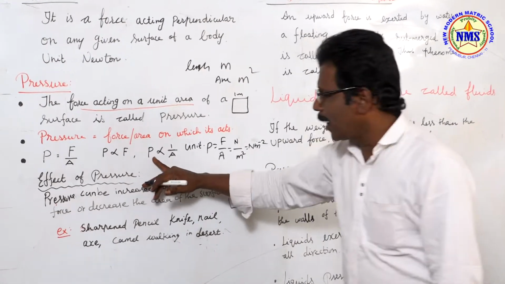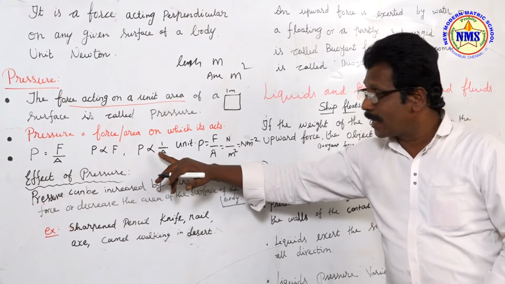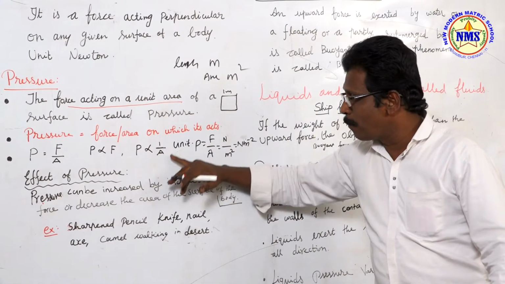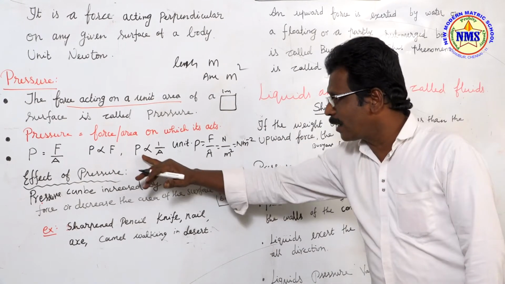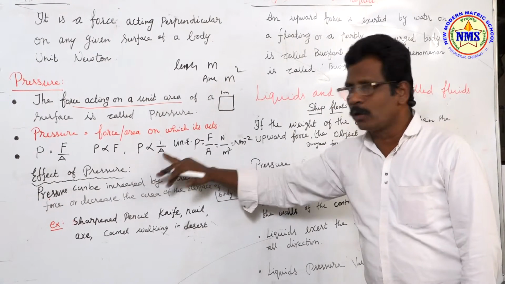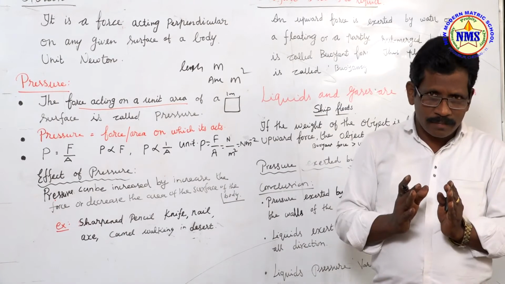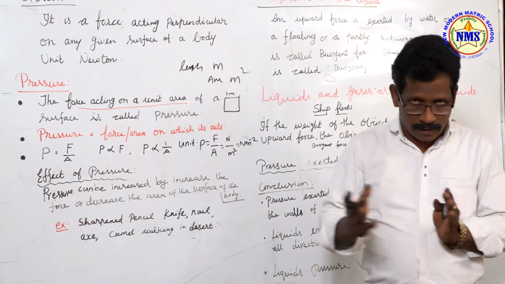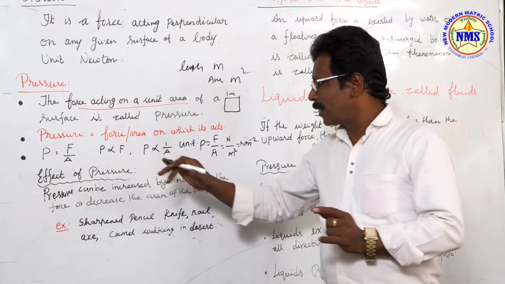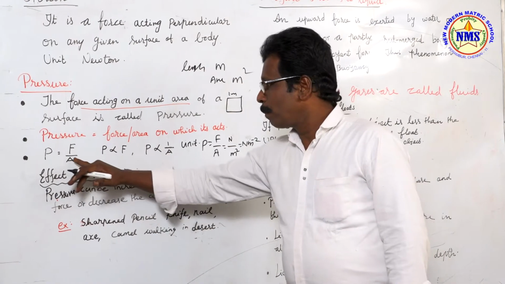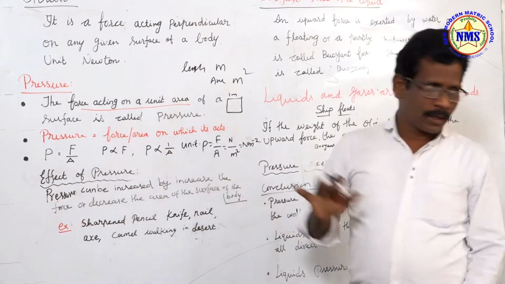And also P is inversely proportional to area. P is inversely proportional to 1 by A. So when the area is increased, the pressure is decreased. If the area is decreased, the pressure will be increased. That is, P is proportional to force, and P is inversely proportional to area.